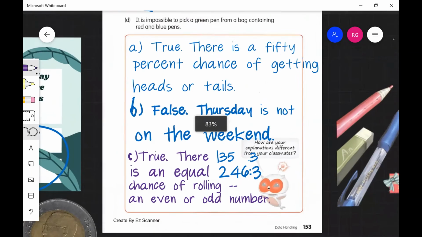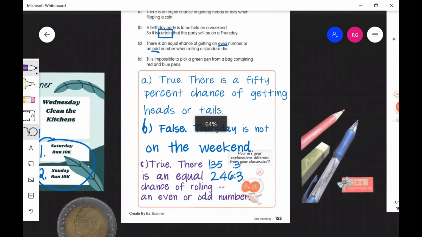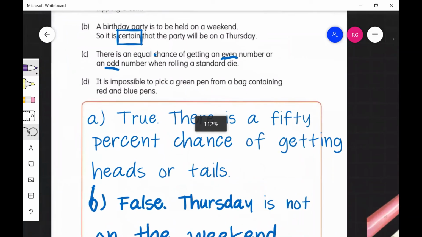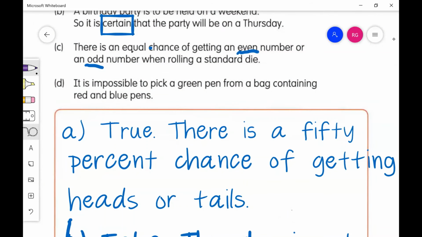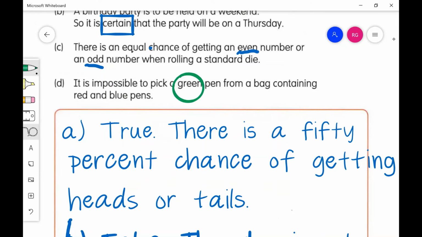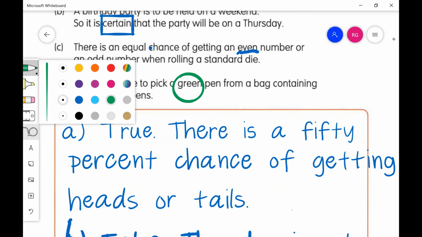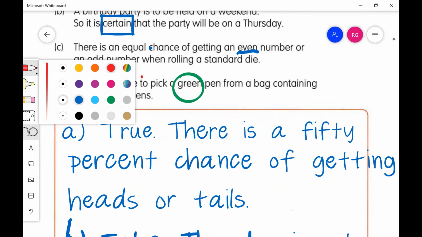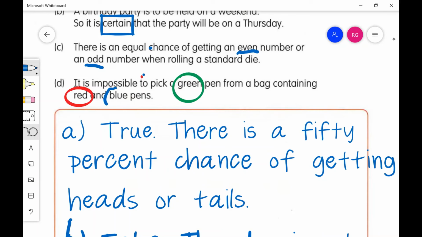Okay, so let's go on to part D. I think we're almost finished with this page. And part D says it is impossible to pick a green pen. Why don't we use our colors here and highlight green? All right, so we have a green pen from a bag containing red and blue pens. Let me circle red, red. All right, and then let me circle blue, blue, just for fun here.